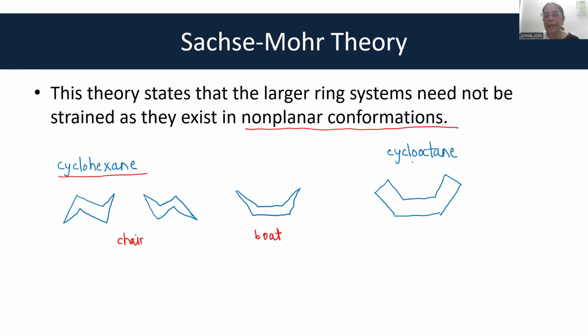Similarly, cyclooctane, although this is out of the syllabus for you, we have seen this in aromaticity, exists in a tub conformation. And if it exists in a tub conformation, then it is a non-planar structure. The number of torsional strain interactions are reduced.